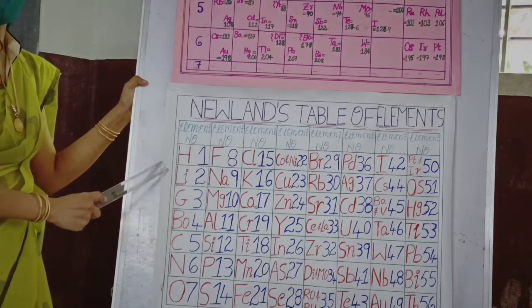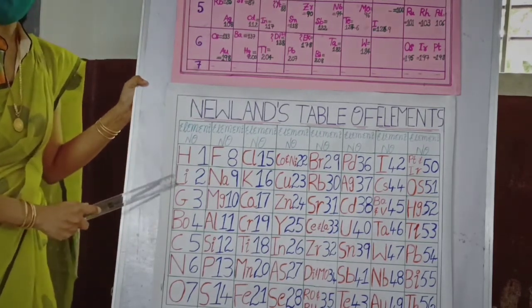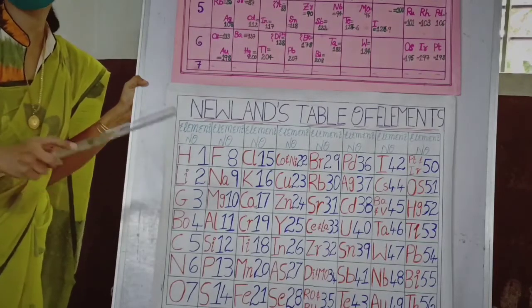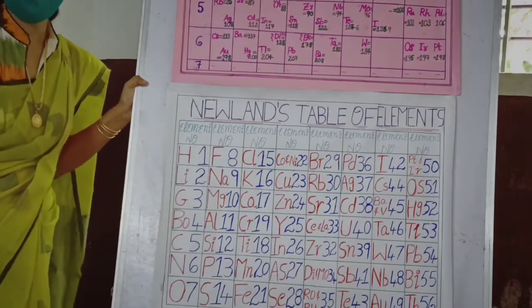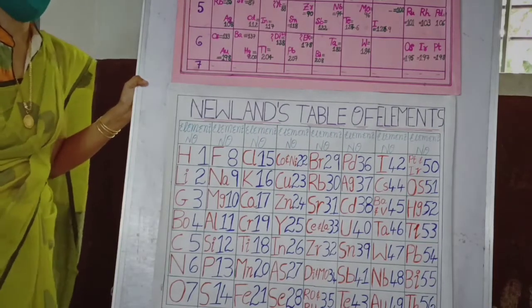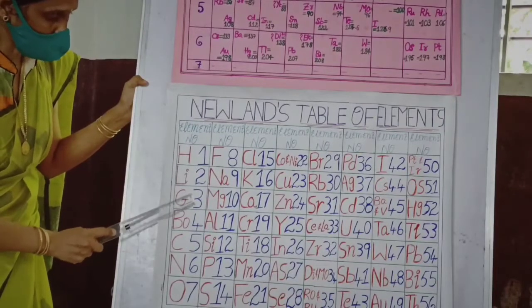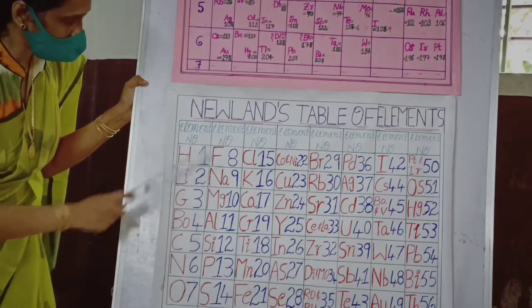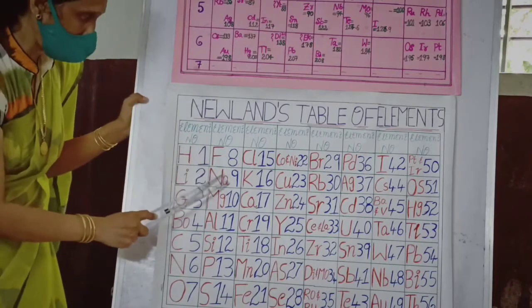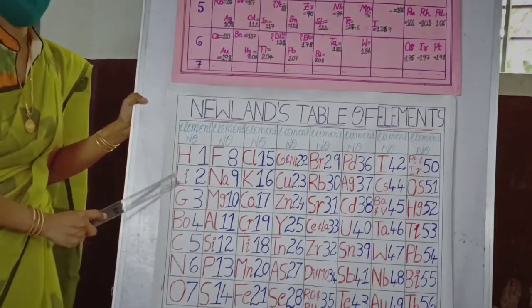Suppose we start from lithium, just like the musical notes, sa, re, ga, ma, pa, da, ni, sa, again sa repeats. First sa, again sa repeats. So he arranged it in such a manner. If we start from lithium, 1, 2, 3, 4, 5, 6, 7, the 8th element is sodium. So sodium will have the property of lithium.